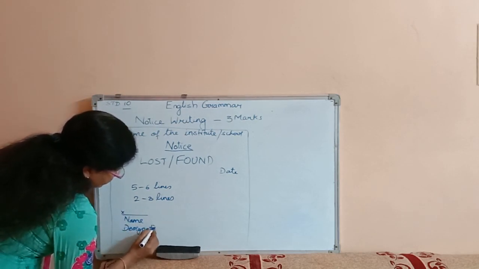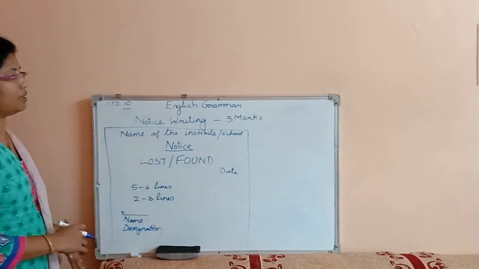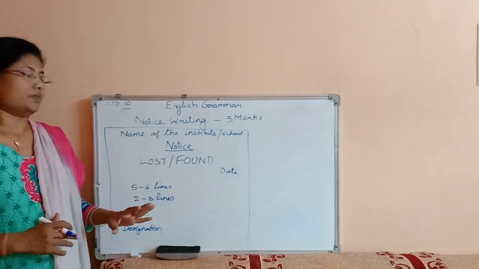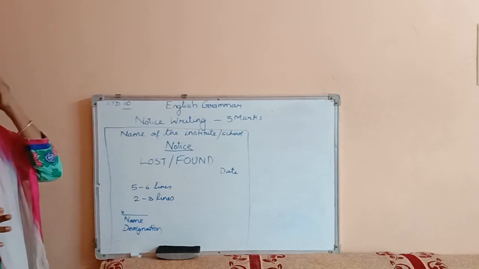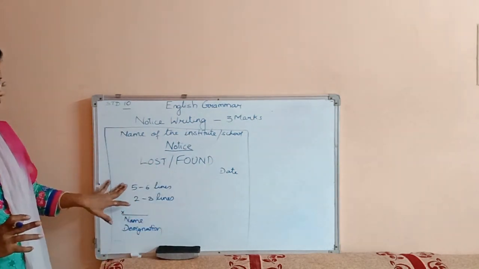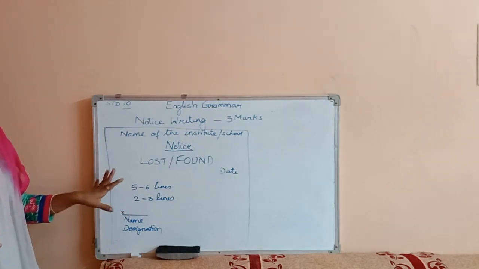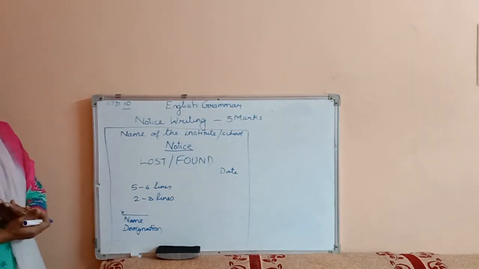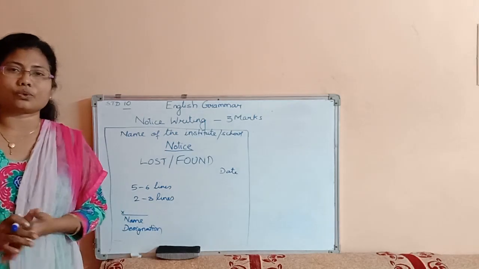This is the main format of notice writing. If you follow this format, there is no scope for mistakes. Don't ever forget to write the date here, and it should not be more than 5 to 6 lines maximum for a notice. So now I want to say how many types of notices there are.